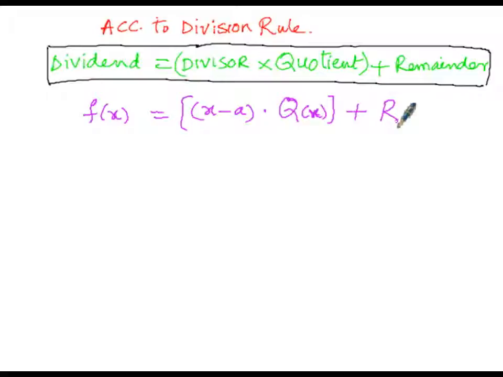But here in this case, the degree of the quotient will be 1 less than that of f of x.